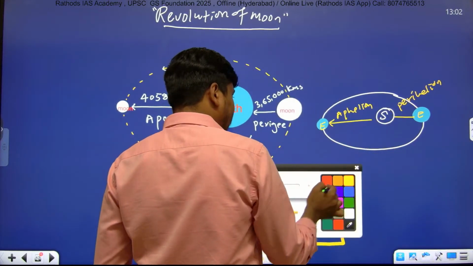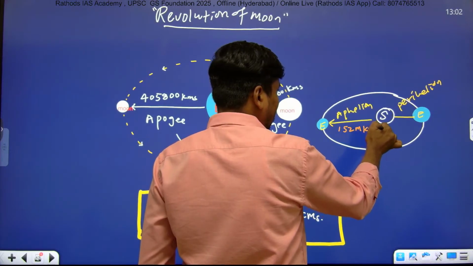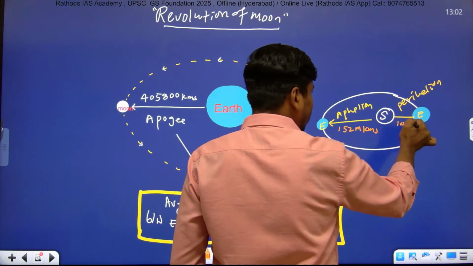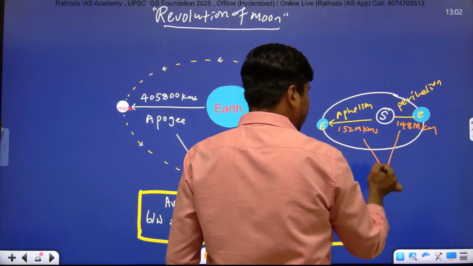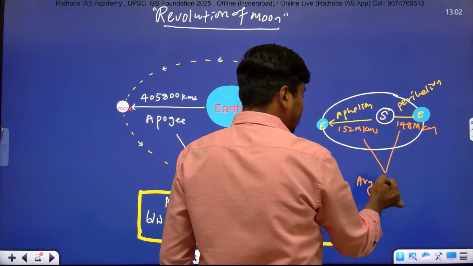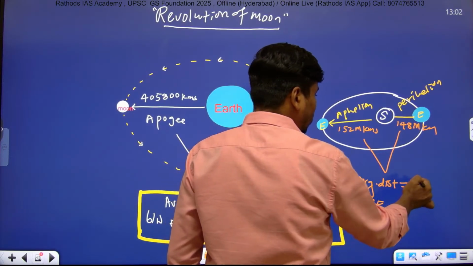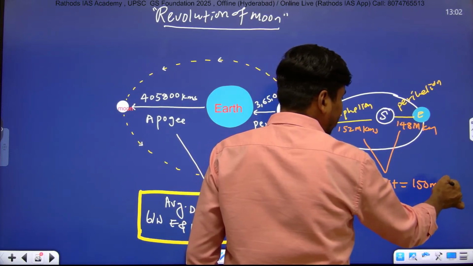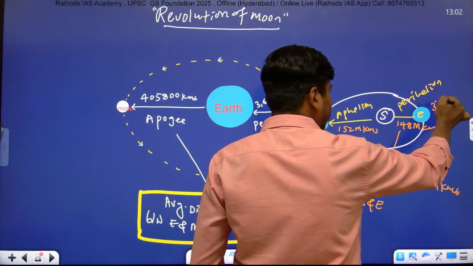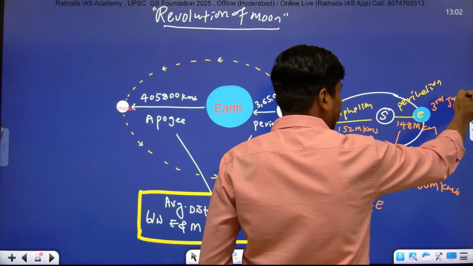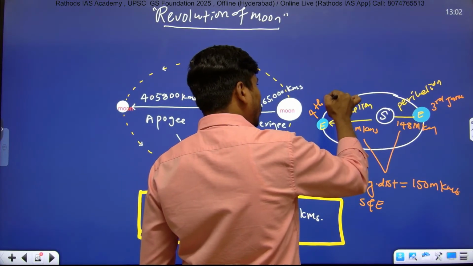During aphelion position, the distance will be 152 million kilometers. And during perihelion position, the distance will be 148 million kilometers. And the average distance between sun and earth will be 150 million kilometers. It comes very close on 3rd January every year, and it goes very far every year on 4th July.